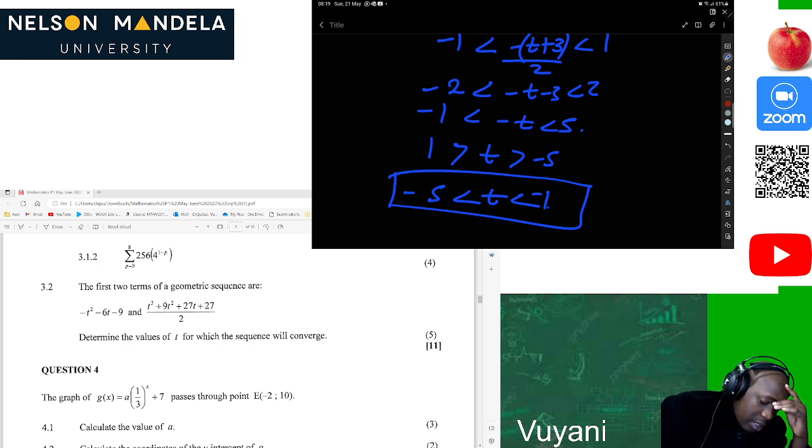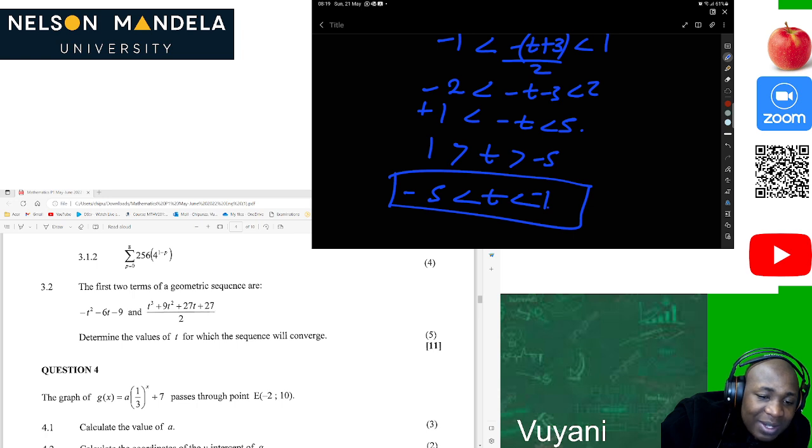Then we are happy after that. This one was quite hard. So the first thing was being able to break this thing and solve it, and understanding that this is a geometric sequence. From that we can solve it, and we know that for convergence, our value of r, or our constant ratio, should be between negative 1 and positive 1.